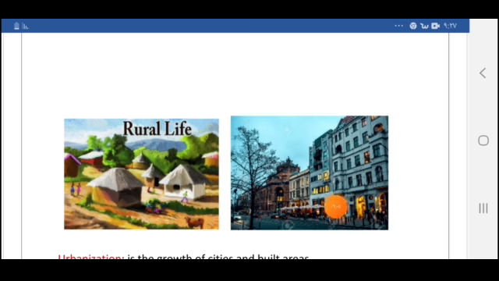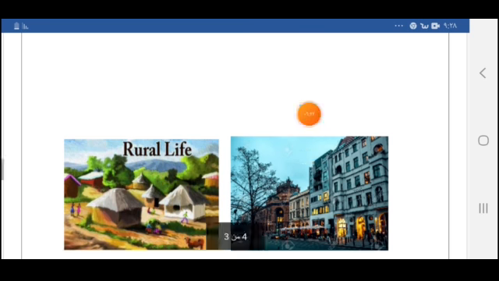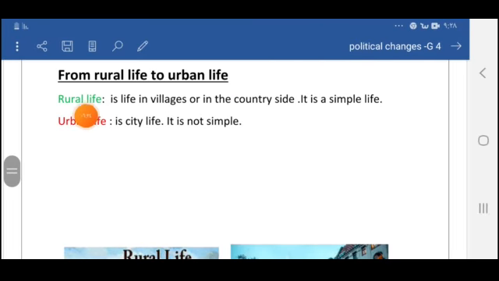But the city life, in which the people live together in crowded places, in tall buildings where they can find a lot of traffic, a lot of cars, a lot of shops, we call this urban life. In the past, all life in the world was rural life. After some time, the rural life changed to be an urban life. So the rural life is life in villages or in the countryside, and it is a simple life. Urban life is city life, and it is not simple at all.